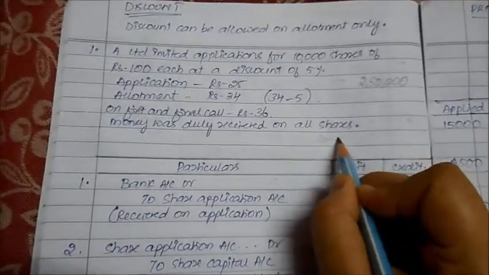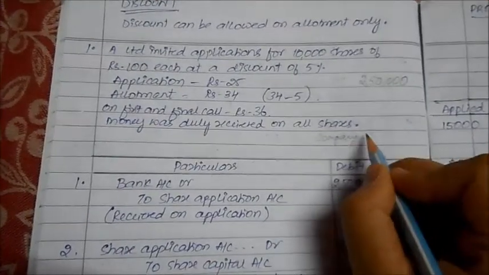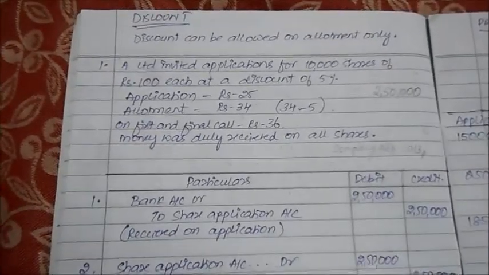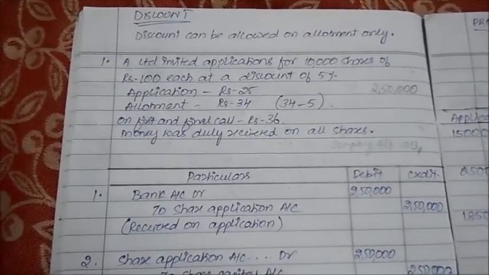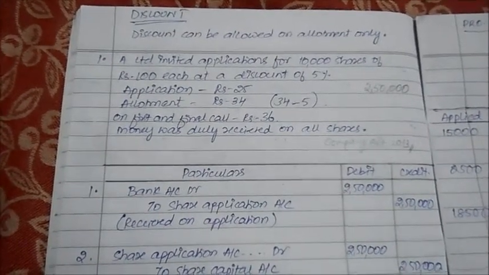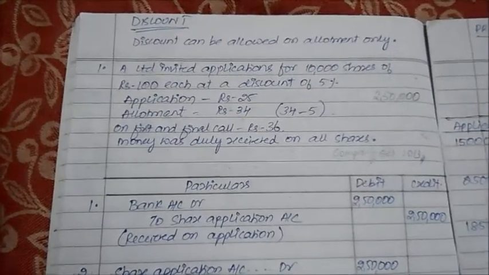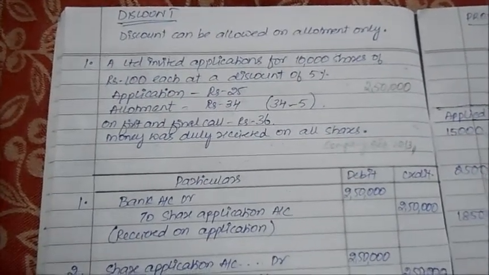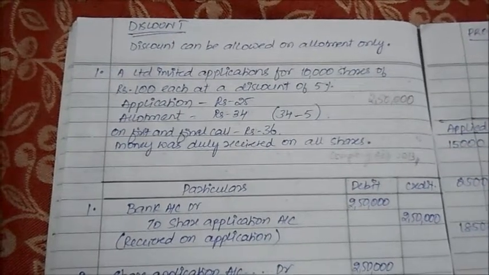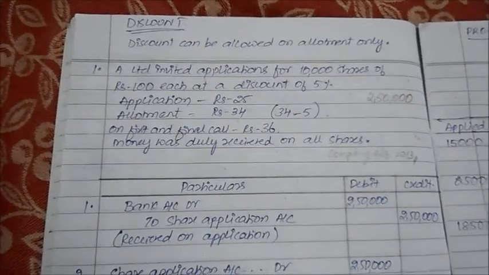Now in this particular concept, we are going to do only one problem for obvious reasons: according to the Companies Act of 2013, this particular provision of issuing shares on discount has been taken back. So now no more companies have the right to issue shares on discount. One simple understanding on discount: if the value of the share is rupees 10, it will be issued at rupees 8, that is on a discount.